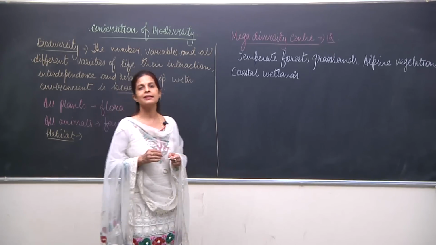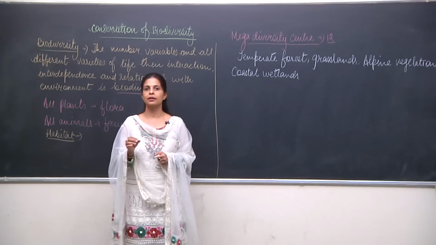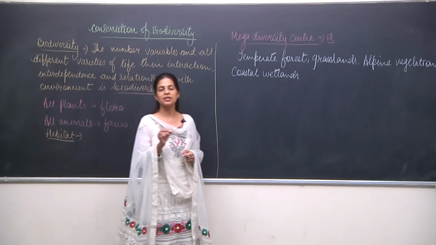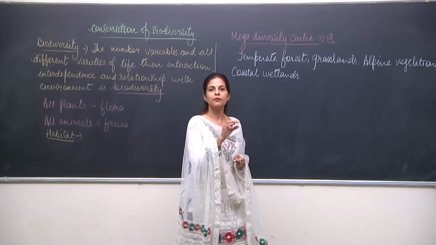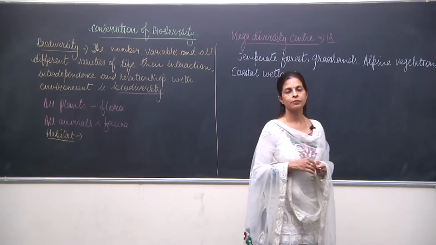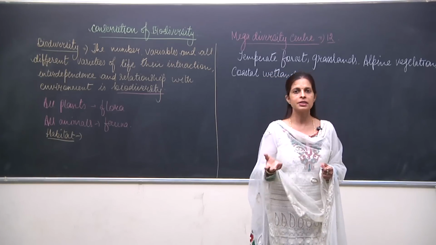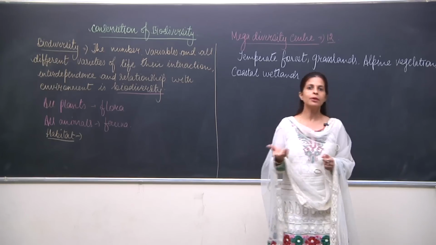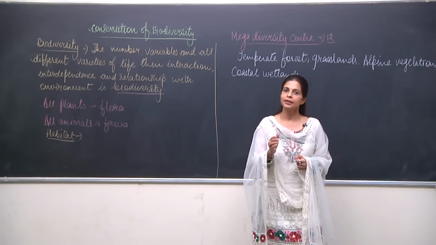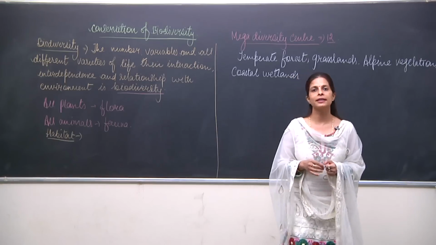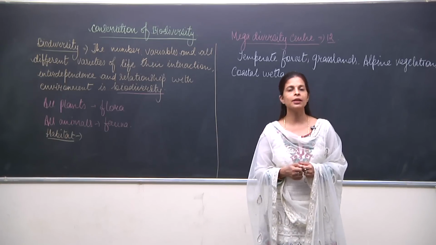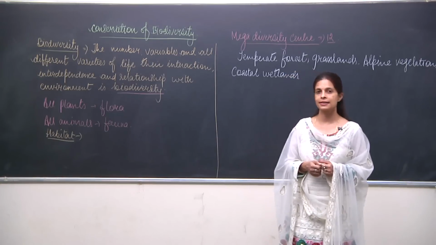A survey says that every day 3 species go extinct from the world. This study or survey may be wrong or right, but we know that many species have gone extinct.